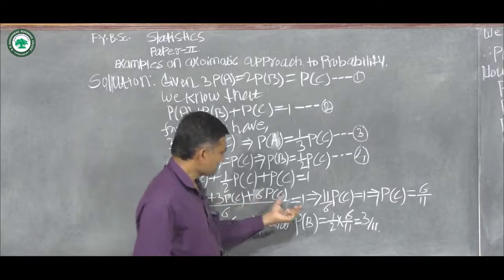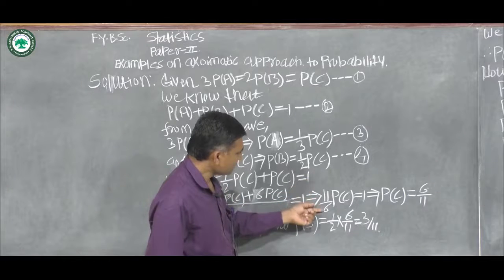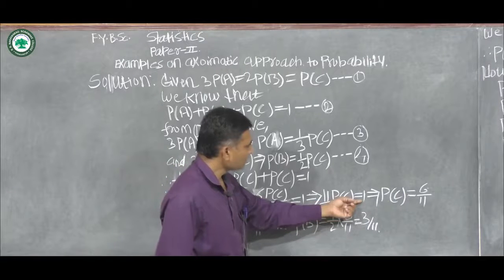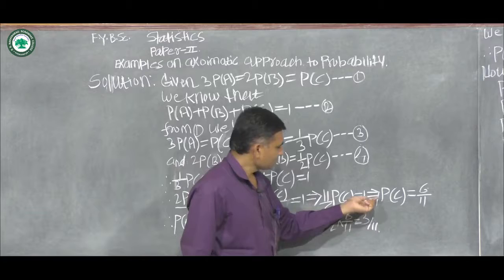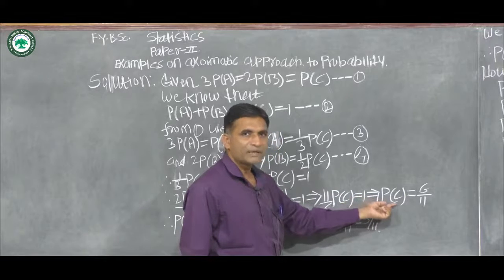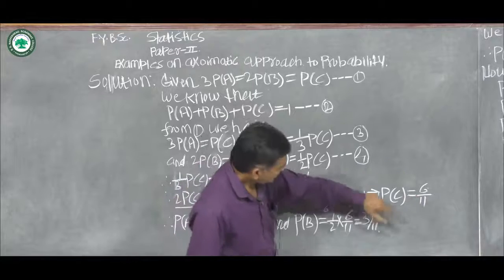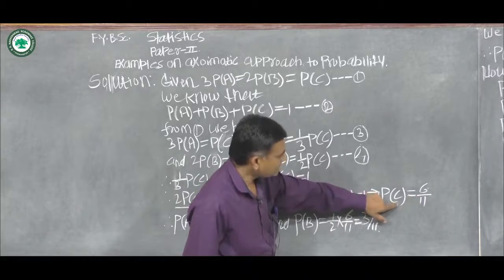Hence from this we have 11 by 6 into probability of C is equal to 1. From this we get probability of event C is equal to 6 by 11. We get the probability of event C.